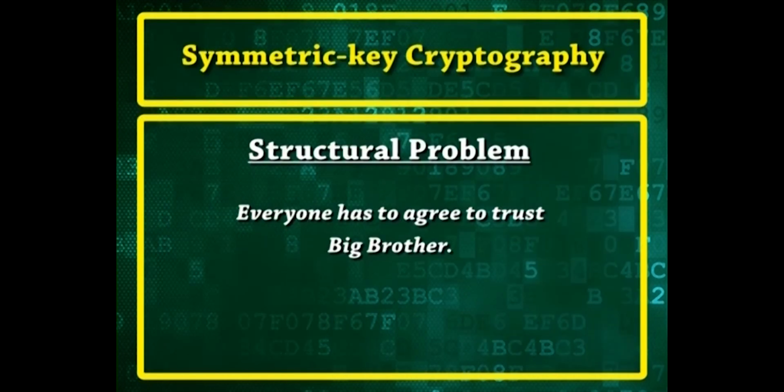A structural problem with using symmetric key cryptography for digital signatures is that everyone has to agree to trust Big Brother. Further, Big Brother gets to read all signed messages. The most logical candidates for running the Big Brother server are the banks, the accountants and the lawyers.